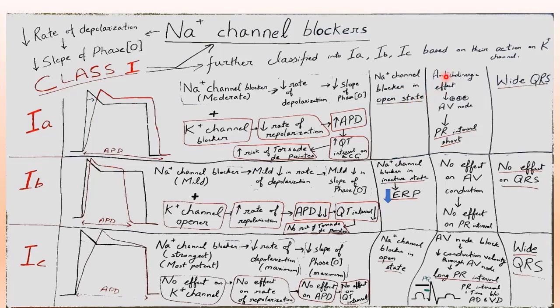Other characteristics of 1A: they have an anticholinergic effect, so they will stimulate the AV node. As a result, the PR interval on ECG will be short. And they have a wide QRS complex on ECG. The QRS wave on ECG is due to ventricular depolarization.